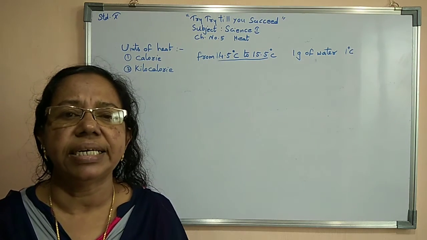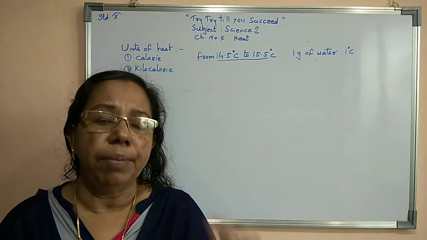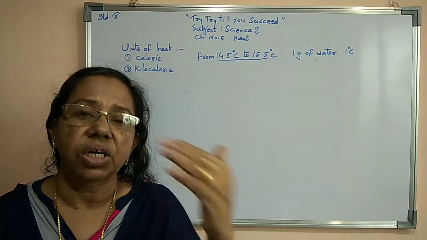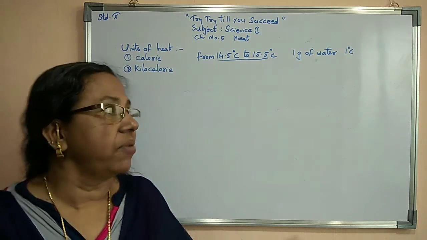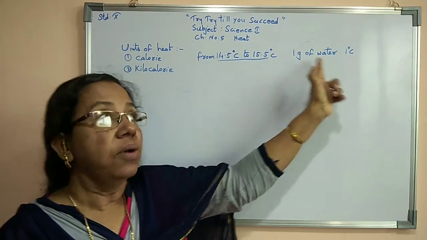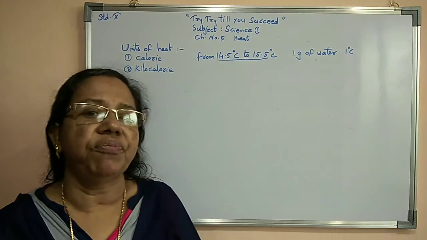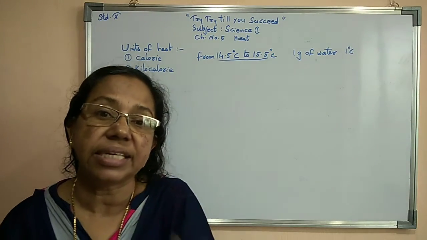So once again, what is calorie? Calorie means the amount of heat required to raise the temperature of 1 gram of water by 1 degree Celsius, from 14.5 degrees Celsius to 15.5 degrees Celsius.